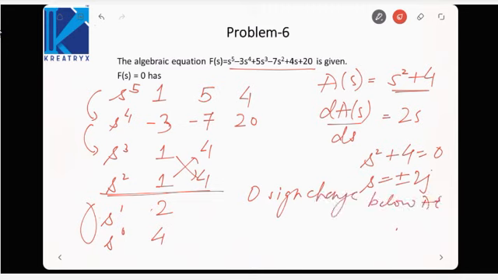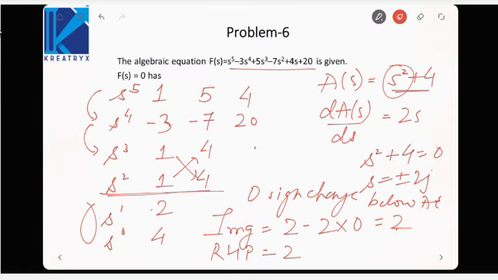Then I told you imaginary poles is equal to order of AE, the order of auxiliary equation, which is 2, minus 2 times the number of sign changes, that is 2, and right half is the total number of sign changes, that is 2. So similarly left half would be 5 minus 2 minus 2, that is 1. So this way also you can identify the number of imaginary poles by looking at the number of sign changes below the auxiliary equation. Okay, that gives the number of symmetrically located poles in left and right half plane.